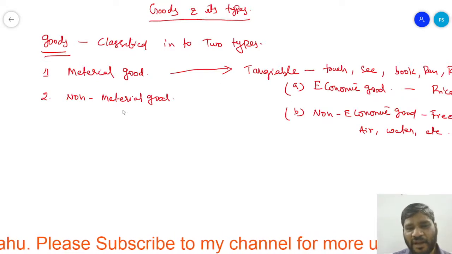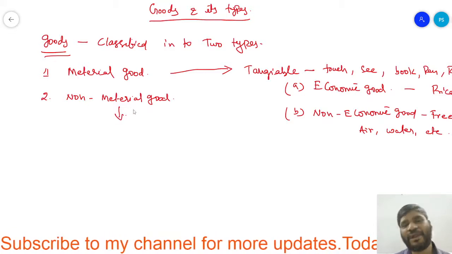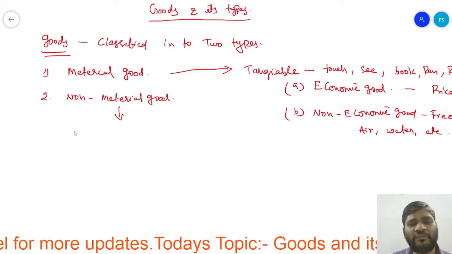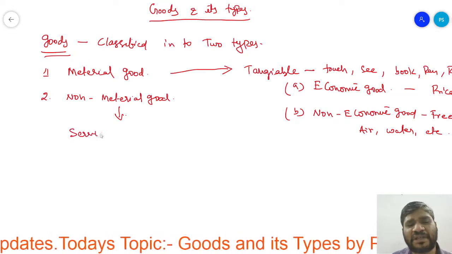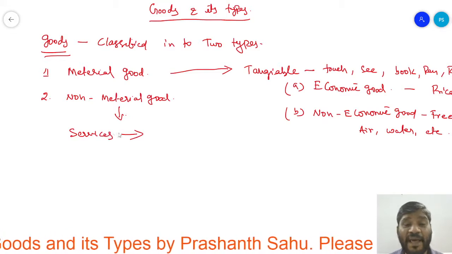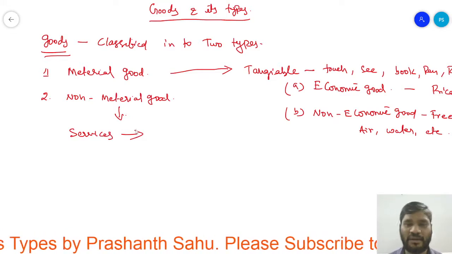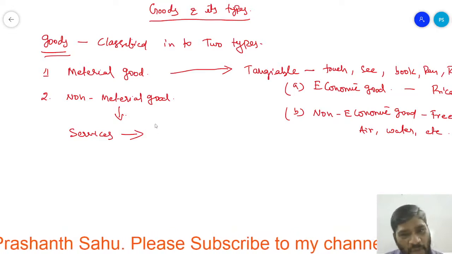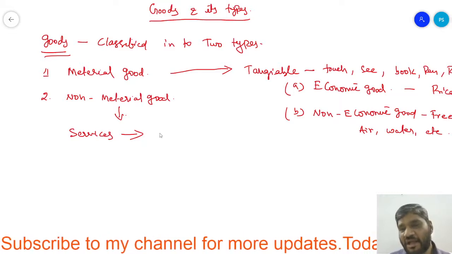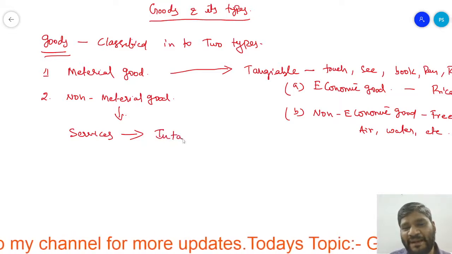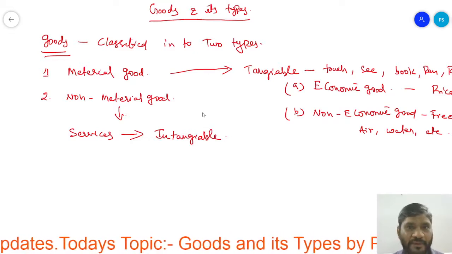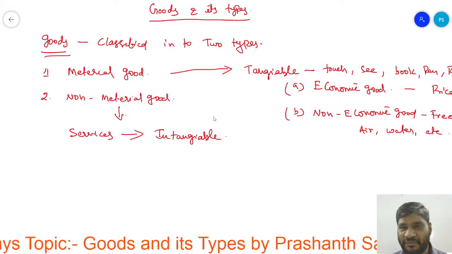In the same way, let us come to the non-material. What is this non-material? Under this non-material, we used to call it as services. All services is being regarded as non-material. Material means tangible goods. Non-material is nothing but services. And this we used to call it as intangible, right? Just we can feel the services.